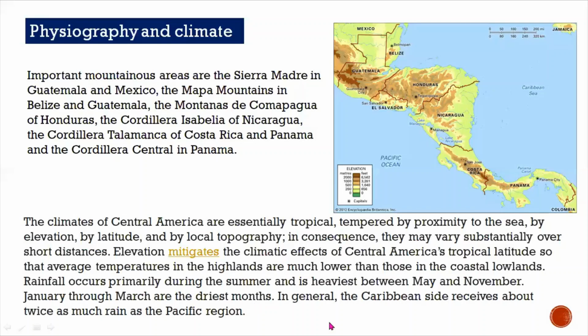In general, the Caribbean side receives about twice as much rain as the Pacific region. So this region gets lesser rainfall than this region. So the Caribbean Sea has more influence on these regions, or the Caribbean, where we have Jamaica and others, we will discuss in coming slides. So the Caribbean areas, the Caribbean islands, the Caribbean countries, they receive more rainfall than the Central American countries. So in general, the Caribbean side receives about twice as much as the Pacific region.